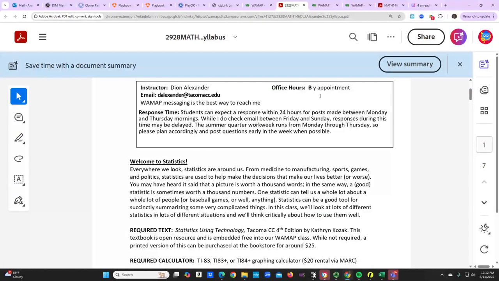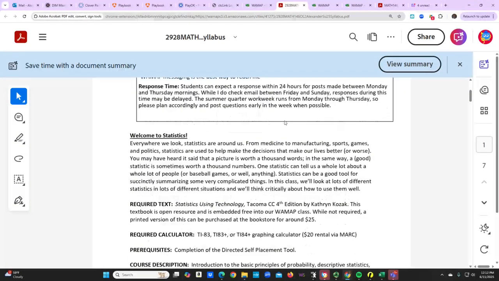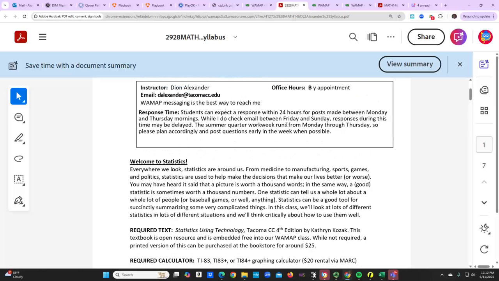Okay, so if you need to make an appointment, you've got to set that up to see me. I don't have office hours as I'm not on campus, but I am readily available through Zoom and through email. You can expect me to respond within 24 hours. Even on the weekends I do check my email, but it probably won't be as quick sometimes. But Monday through Thursday, you definitely should get a response from me within 24 hours.